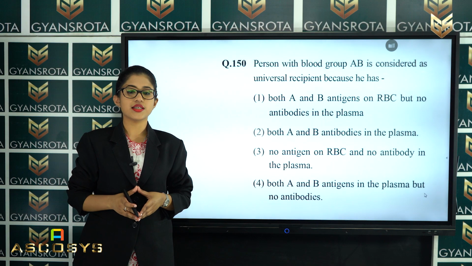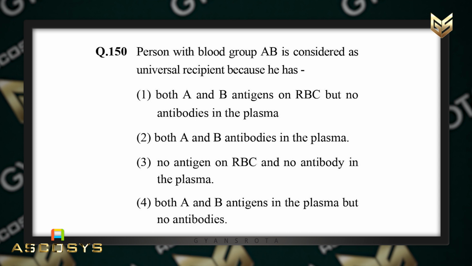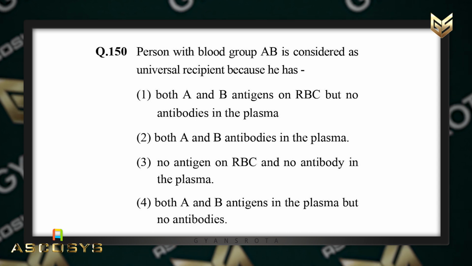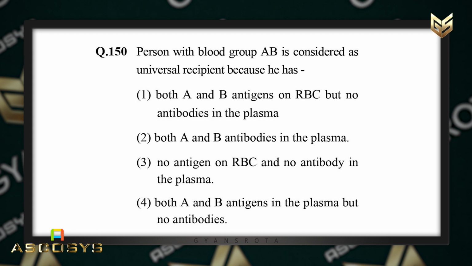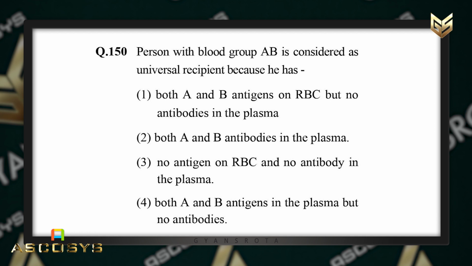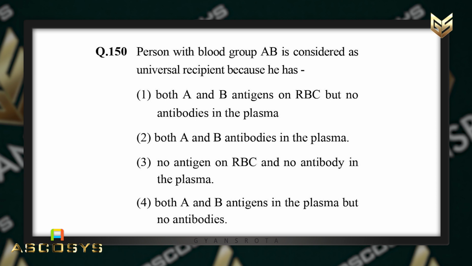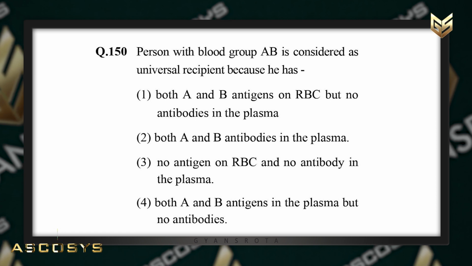Now, the next question is, you can see here, a person with blood group AB is considered a universal recipient because he has, options are given here. First is both A and B antigens on red blood cells but no antibodies in the plasma. Second is both A and B antibodies in the plasma, and third is no antigen on red blood cells and no antibody in the plasma, and fourth is both A and B antigens in the plasma but no antibodies.